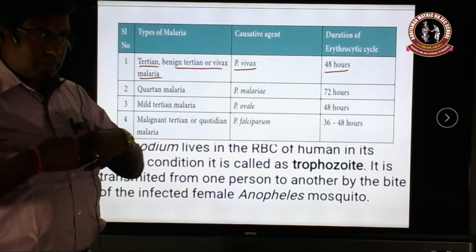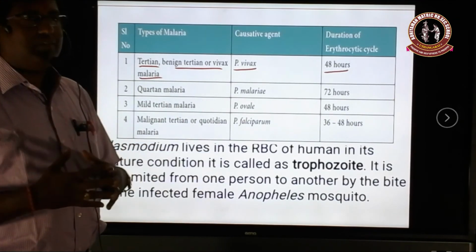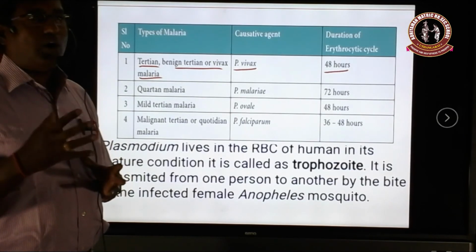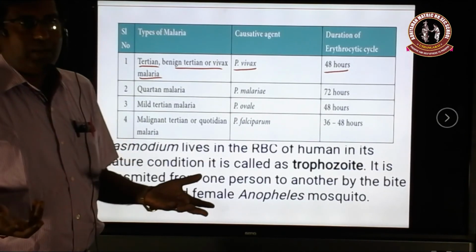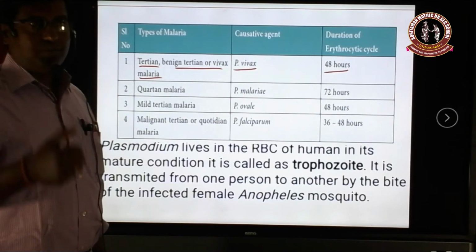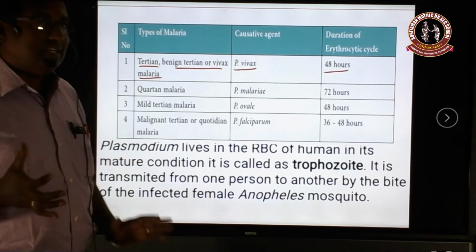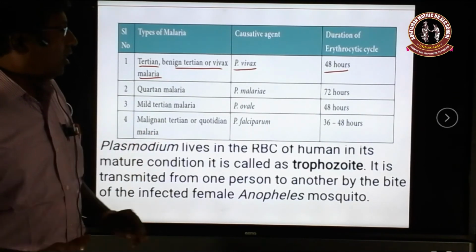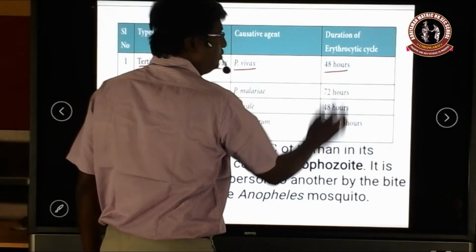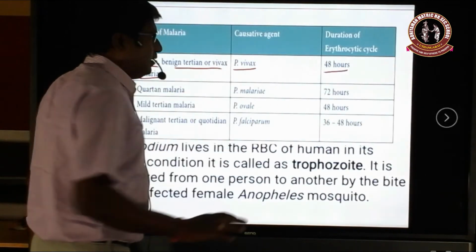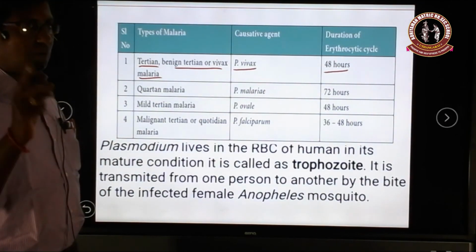All the Plasmodium are liberated into the plasma, along with the immunogenic poison granules. At that time the affected person gets a high fever and chills. That time is calculated as the duration of this erythrocytic cycle. So Plasmodium vivax completes its cycle in 48 hours.